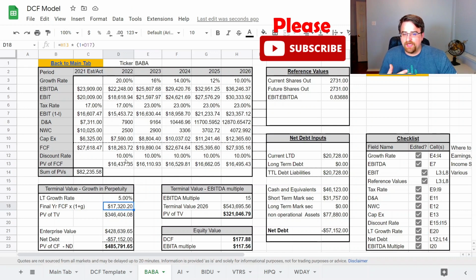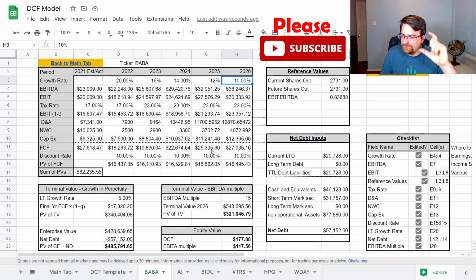Now, I'm going to keep the discount rate what it is. We're not going to change that. And their net debt is still going to remain the same. We're not going to change those values. So just by simply increasing the growth rate, we can see some pretty incredible increase in terms of valuation. So almost 50% more valuable right now based off of those assumptions, rather than what I had originally anticipated. So just by having lower growth on that side, it really does change the valuation of Alibaba.